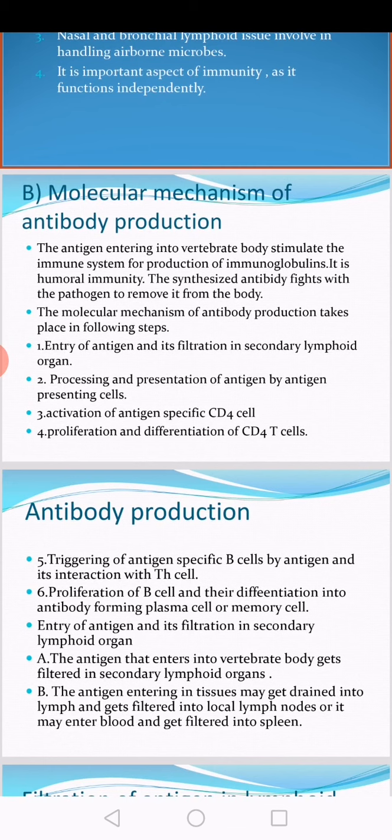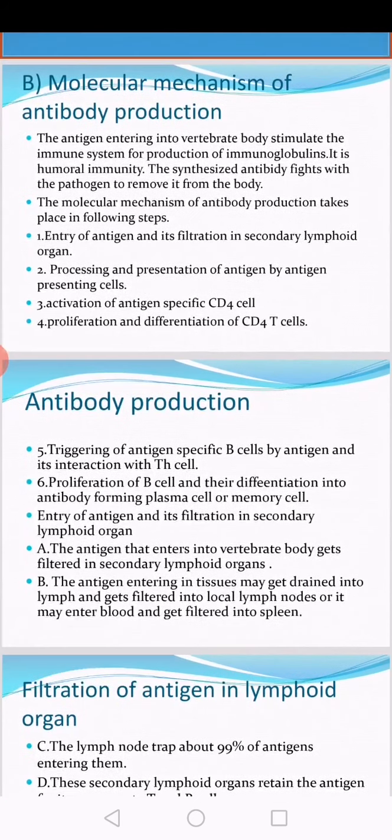The molecular mechanism of antibody production takes place in the following steps. Antibody production is not a single step process. It requires several steps to complete and to produce the specific type of antibody. So there are different stages during which antibody production occurs.